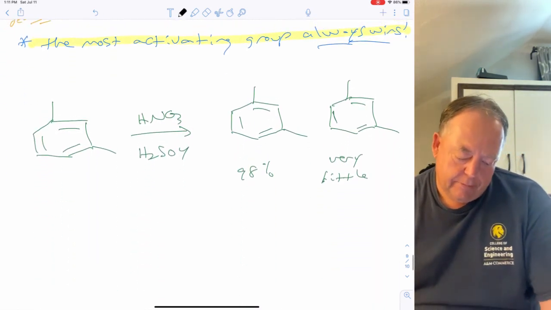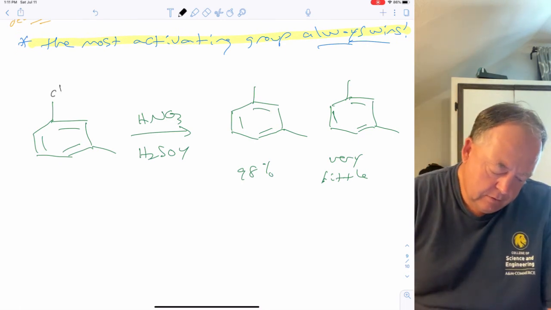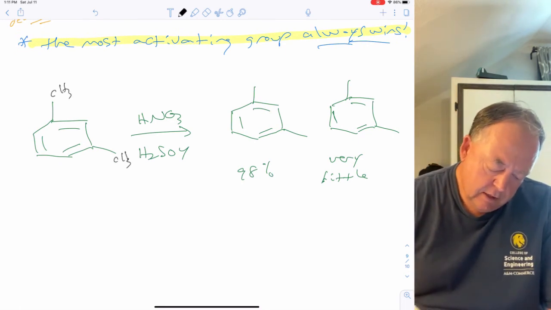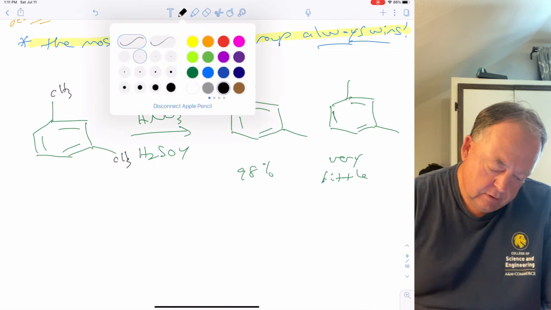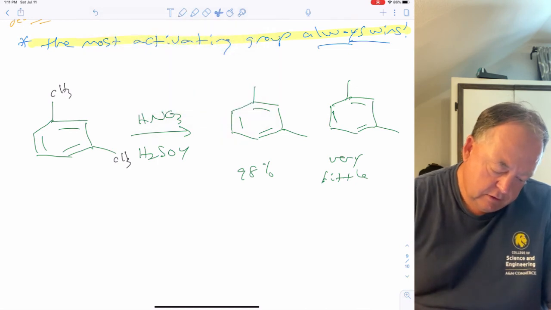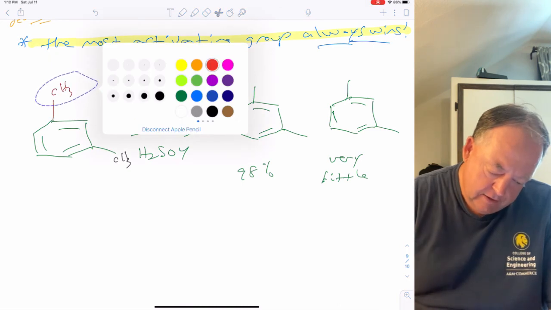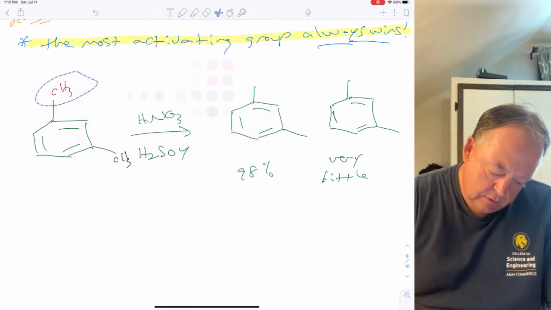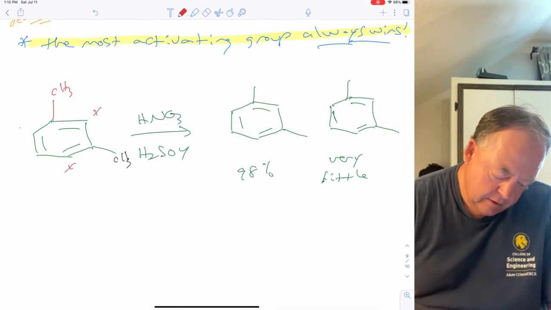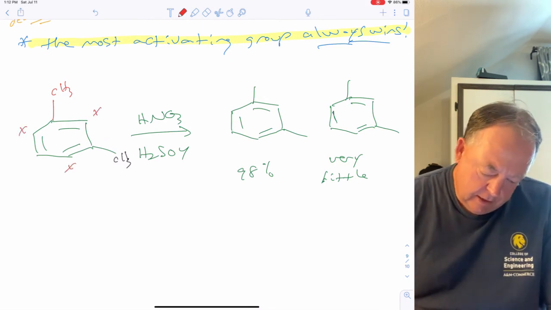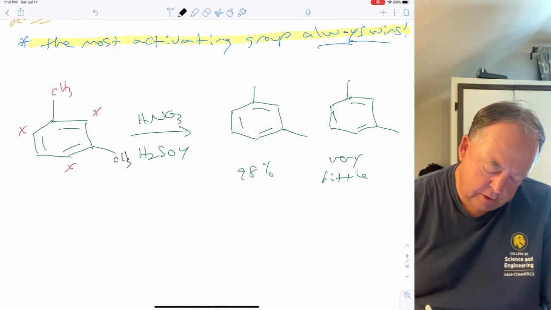Okay, so in this example, two methyl groups, OP directors. So let's see, this methyl group, let's just call it red. So it wants to put the nitro group here, here, or here. And the other methyl group is an OP director, so it wants to put it there, there, or there.